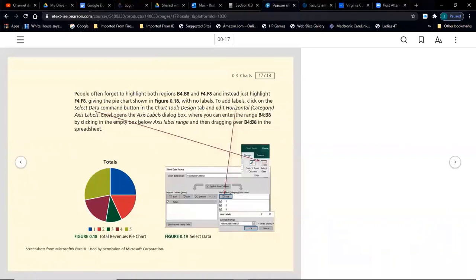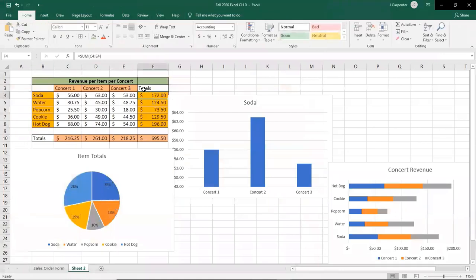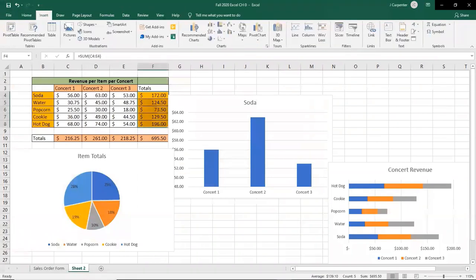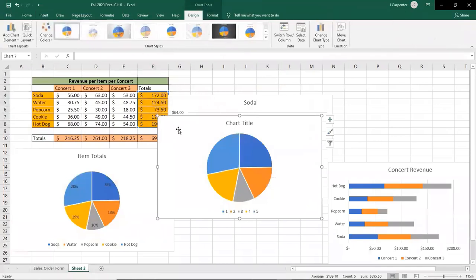All right, so let's try that out. So let's go back to doing this wrong. So we only have these 5 things highlighted. We insert our pie chart that will not look good. And again, I had to store this to memory. So we go to specifically the select data command in the chart tools design. So when we have this open, again, I have got this menu that hides things I have to move. Here we go. Here's select data.